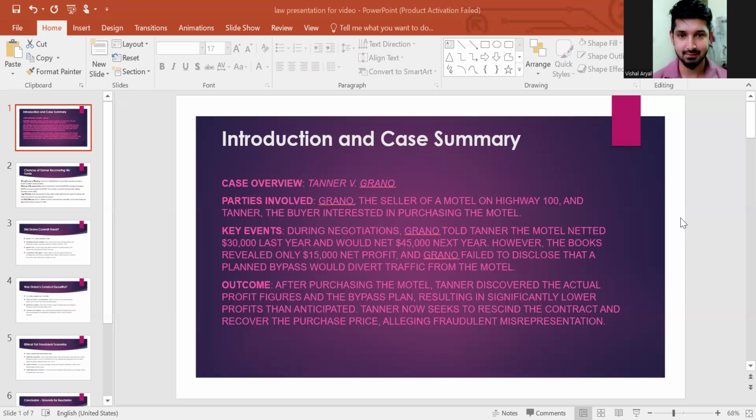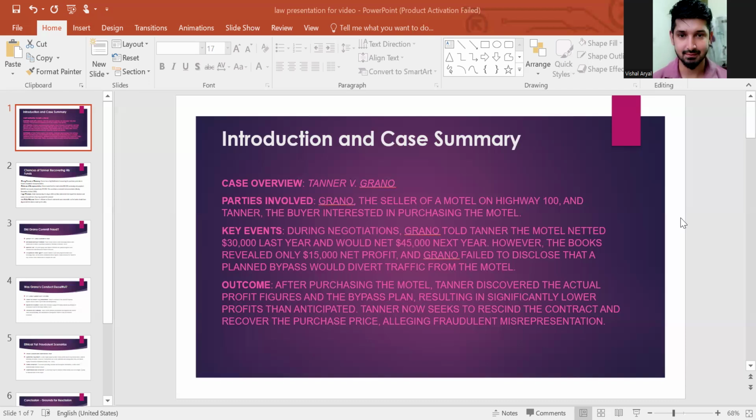It is a significant event which needs to be disclosed, but he didn't disclose it, with fraudulent intention and misrepresentation. The second fault that he committed is that he didn't disclose this important and significant information to the buyer. So the outcome is that after purchasing the motel, Tanner discovered the actual profit figures and the bypass plan, resulting in significantly lower profit than anticipated, and Tanner now seeks to rescind the contract and recover the purchase price,